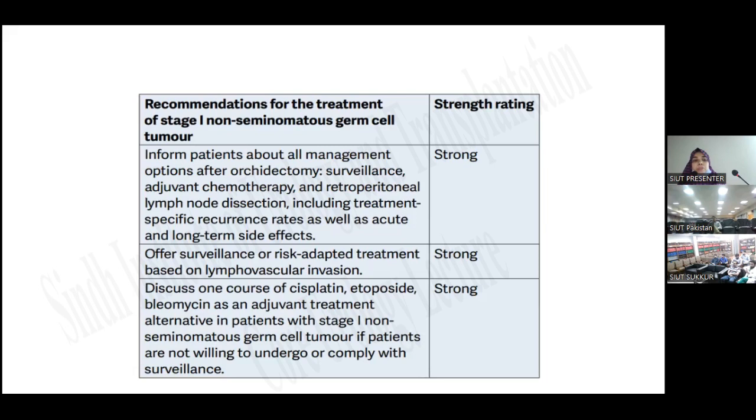So the recommendations for treatment of stage 1 non-seminomatous germ cell tumors are: inform the patient about all management options after orchidectomy, surveillance, adjuvant chemotherapy, and retroperitoneal lymph node dissection, including treatment-specific recurrence rate as well as acute and long-term side effects. Offer surveillance or risk-adapted treatment based on lymphovascular invasion. Discuss one course of cisplatin, etoposide, bleomycin as an adjuvant treatment alternative in patients with stage 1 non-seminomatous germ cell tumor if patients are not willing to undergo or comply with surveillance.